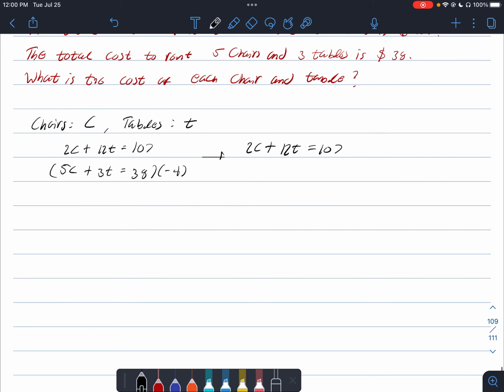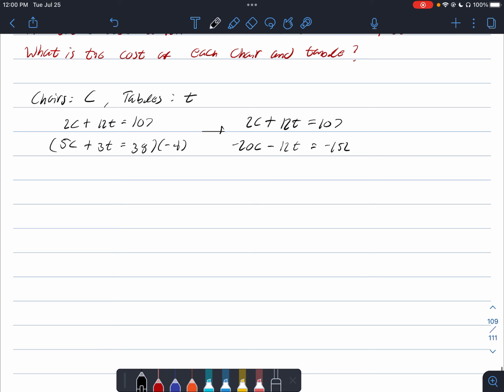That's fine. And then now we have 5C times -4. That's going to give us -20C. Okay. And then we'll have minus 12T. And then 38 times -4. Confess I don't know off the top of my head. That is going to be -152.